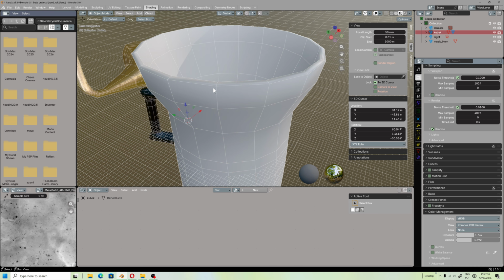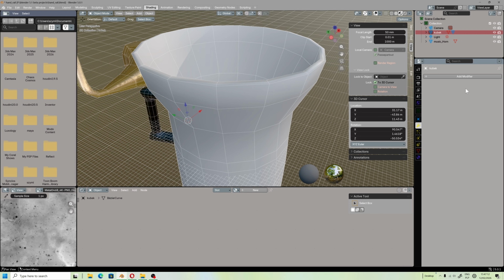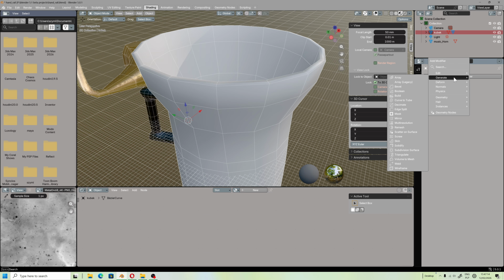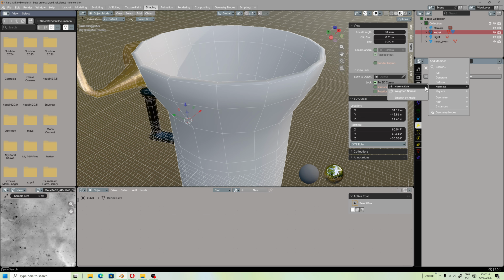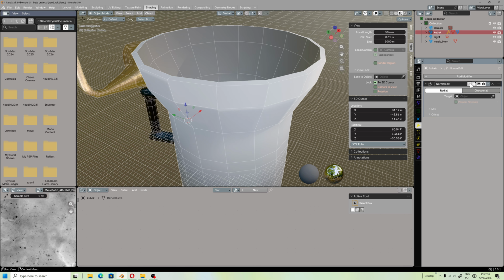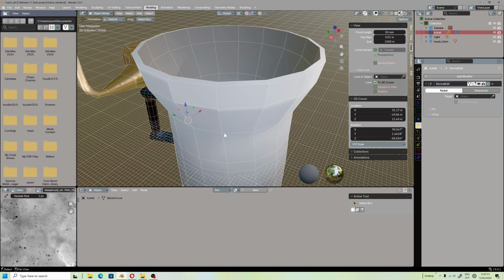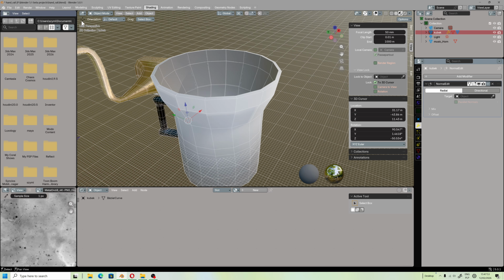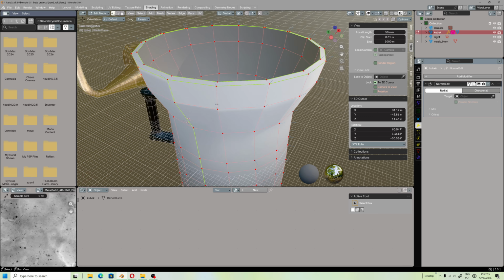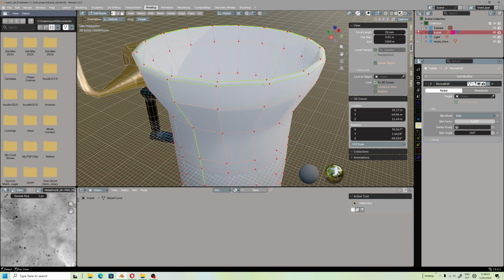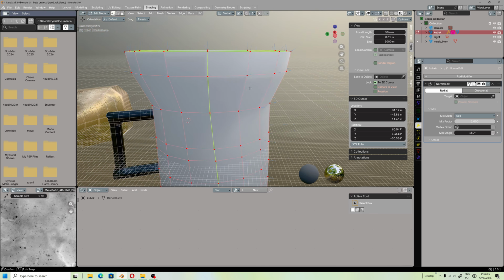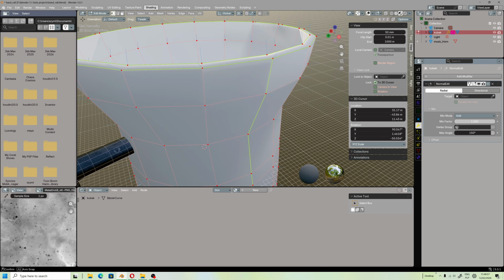Okay, let's get back to modifiers. Add modifier, Normals, Edit Normals. Okay people, and now I will show you in edit mode. You will see normals, max angle. We have the option add. You can see the placement of our normals.